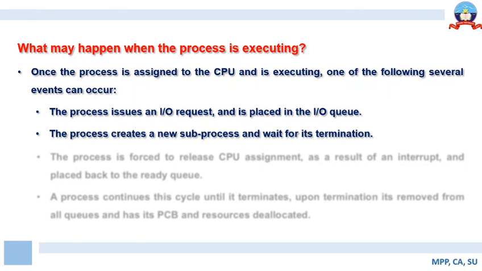Second, the process may create a new subprocess and wait for its termination. For example, you are running a program that performs sorting of an integer array. You may create a process for reading the content into the array. Now the main process has to wait for the subprocess that is capable of reading the content into the array to terminate. So the process creates a new subprocess and waits for its termination.